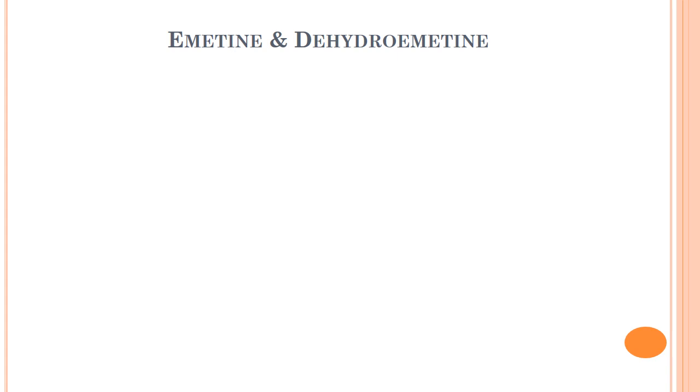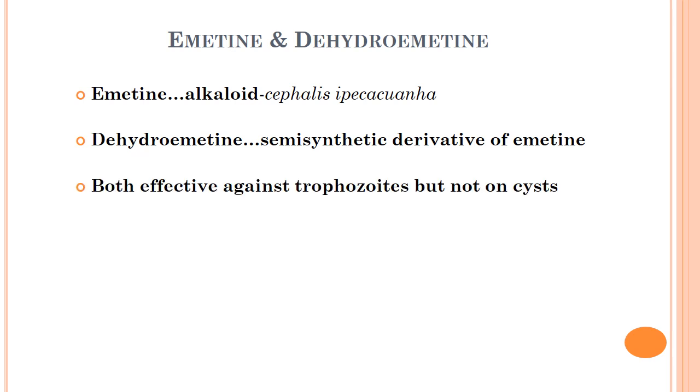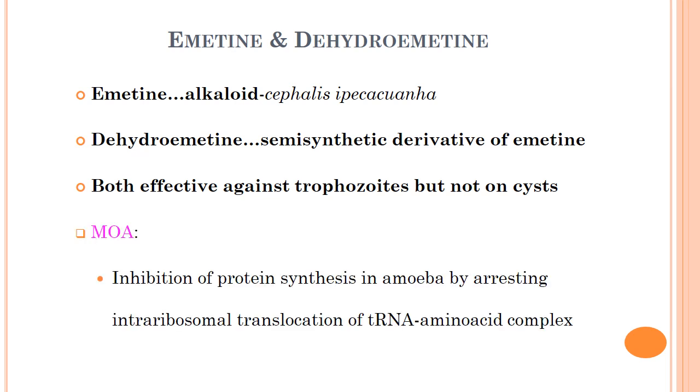Emetine and dihydroemetine. Emetine is an alkaloid from Cephaelis ipecacuanha. Emetine is a potent and directly acting amoebicide. Dihydroemetine is a semi-synthetic derivative of emetine. They both are effective against trophozoite but not against amoebic cyst. Mechanism of action: they act by inhibition of protein synthesis in amoeba by arresting intra-ribosomal translocation of tRNA amino acid